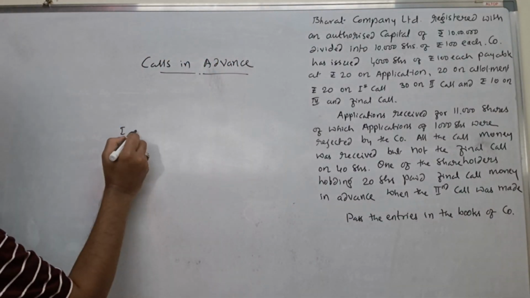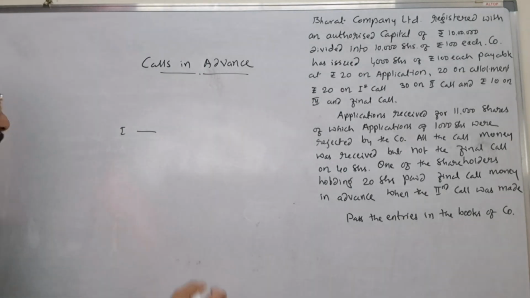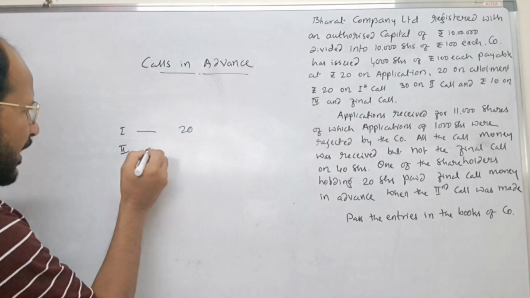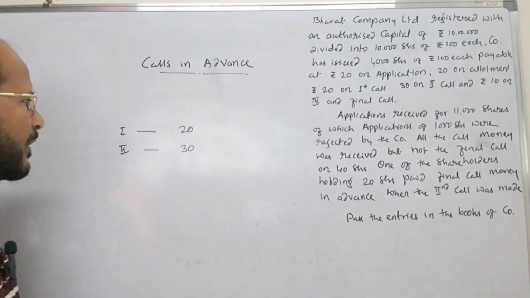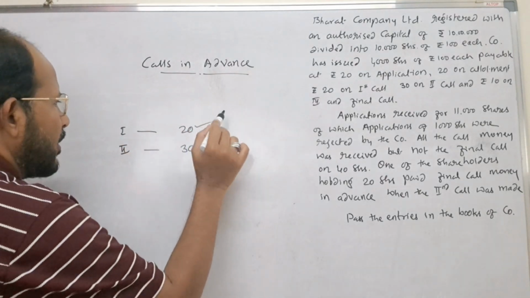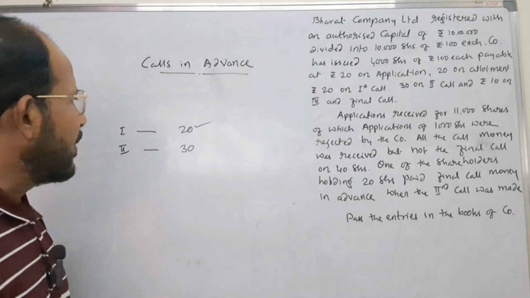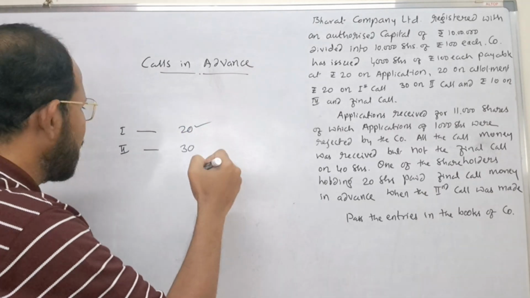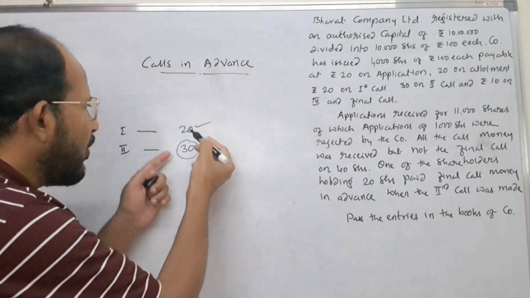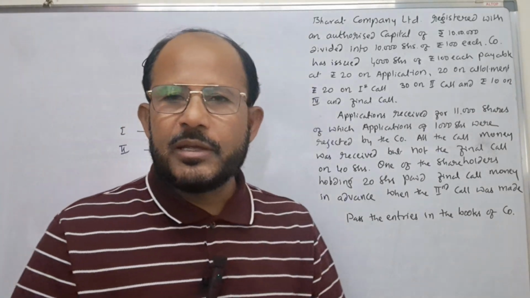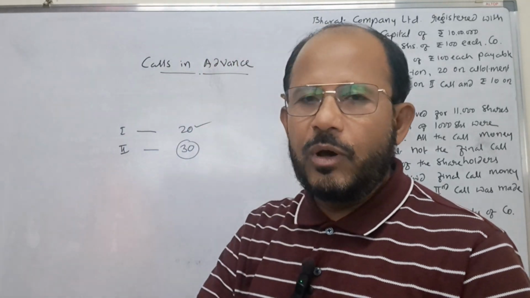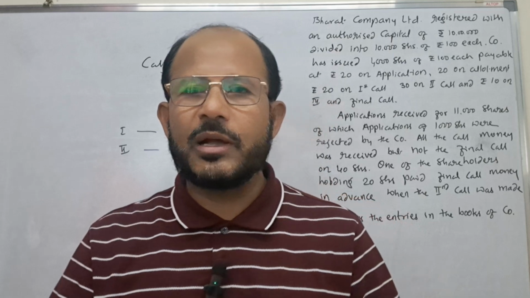Assume the company has asked the shareholders to pay the first call of rupees 20. Assume that the second and final call is also there, rupees 30. Application and allotment I have not taken here. When the first call is made, some shareholders will make the payment of the second call as well. Instead of paying rupees 20 per share, some shareholders will send rupees 50 per share. It means an advance amount will be sent by the shareholders to the company.